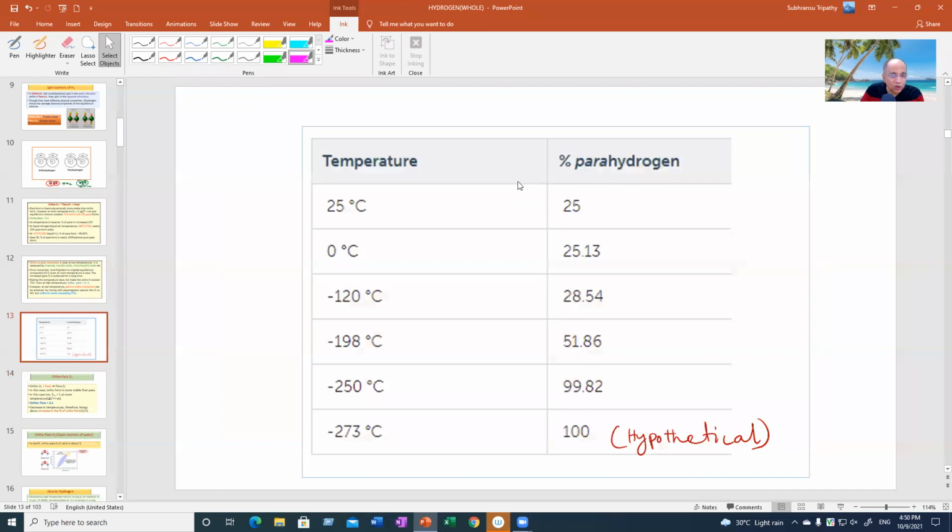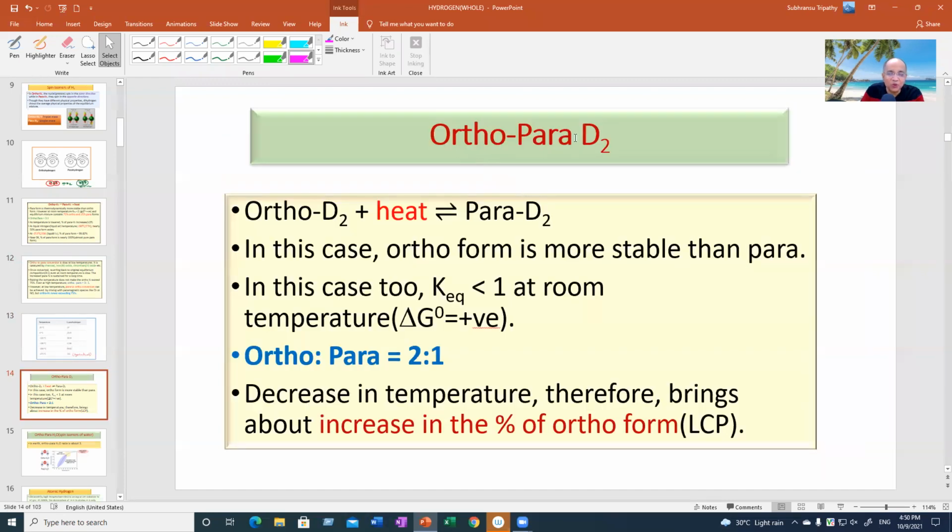Like ortho hydrogen, there are 2 spin isomers of deuterium: ortho deuterium and para deuterium. Each nucleus has 1 more neutron along with a proton. But it has been found that the ortho-para conversion is an endothermic process, unlike ortho-hydrogen to para-hydrogen, which was exothermic. Heat was written here. Now, in ortho-deuterium to para-deuterium, heat is written here.